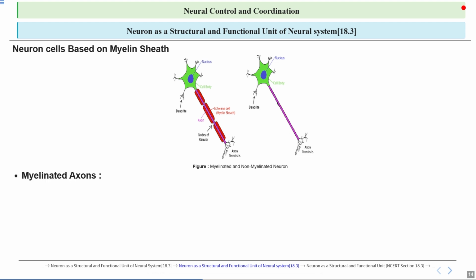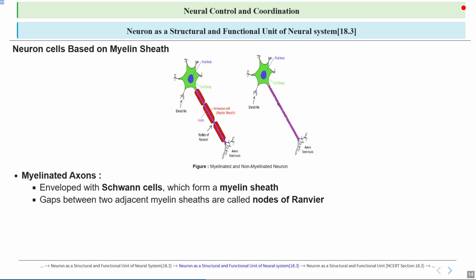Myelinated axons are the nerve fibers covered by Schwann cells, which wrap around the axon to form a thick insulating layer called the myelin sheath. This sheath helps speed up the transmission of electrical signals along the nerve by allowing the nerve impulse to jump between the gaps in the sheath known as nodes of Ranvier, making communication in the nervous system faster and more efficient. The gaps between two adjacent myelin sheaths are called nodes of Ranvier.